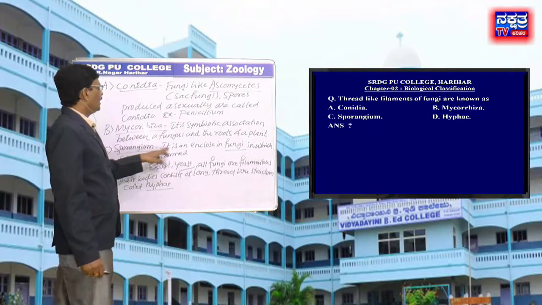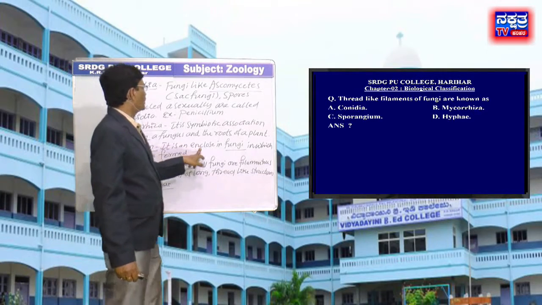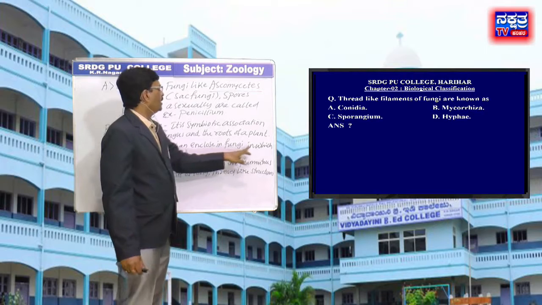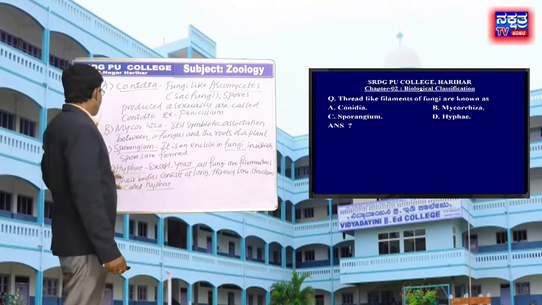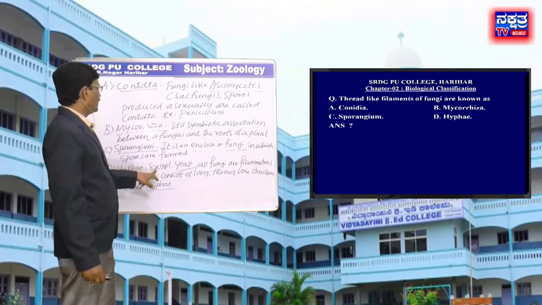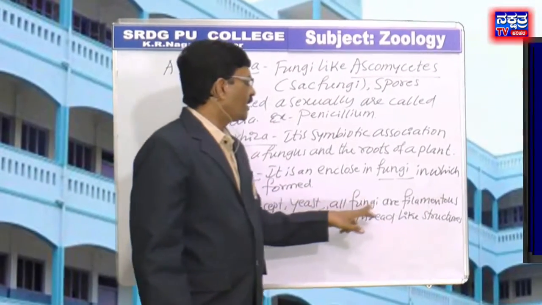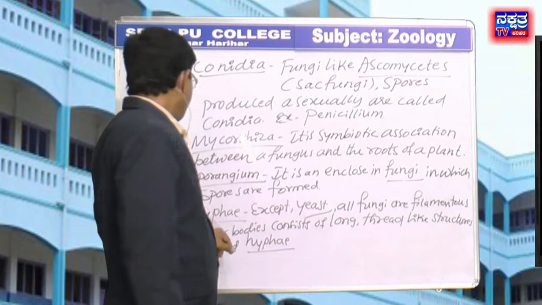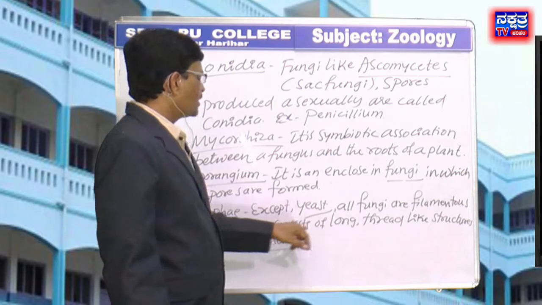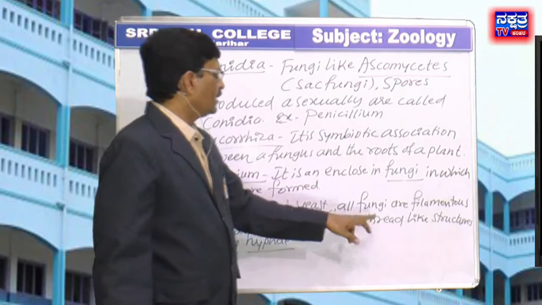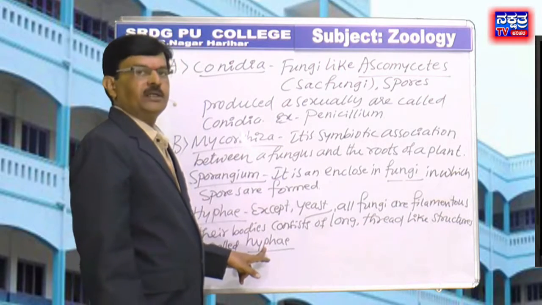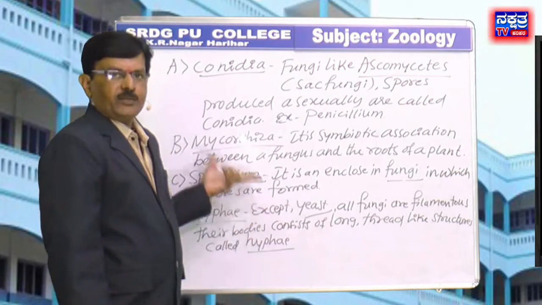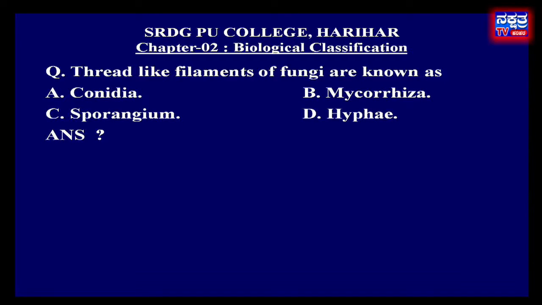Sporangium, it is an enclosure in fungi in which spores are formed. Hyphae, except yeast, all fungi are filamentous. Their bodies consist of long thread-like structures called hyphae. Based on these points, right answer is D, that is hyphae.